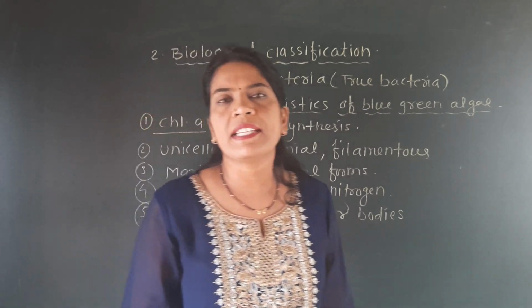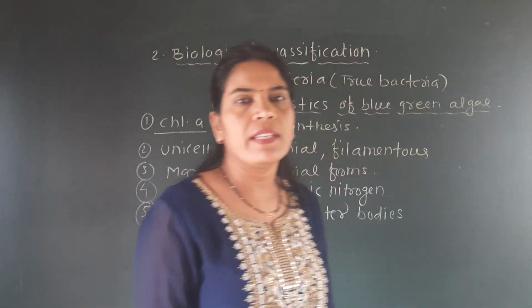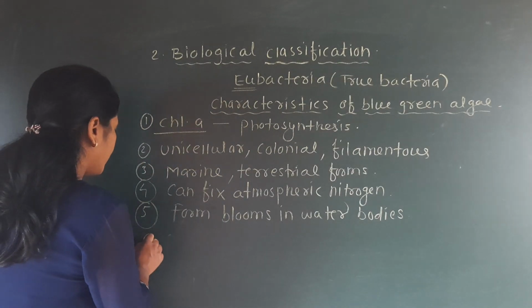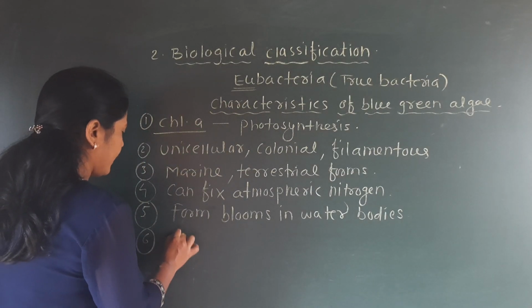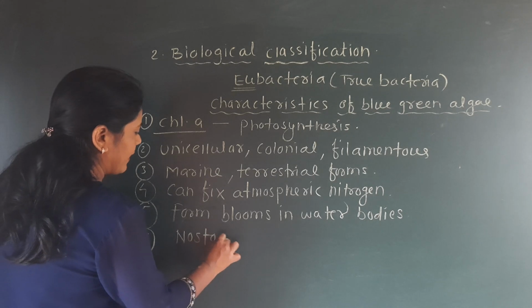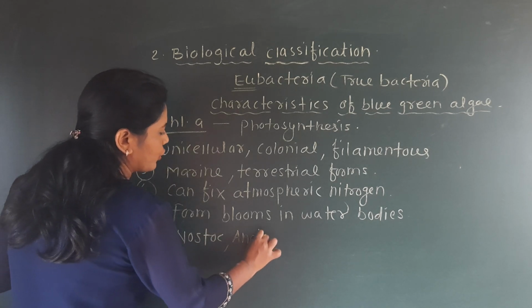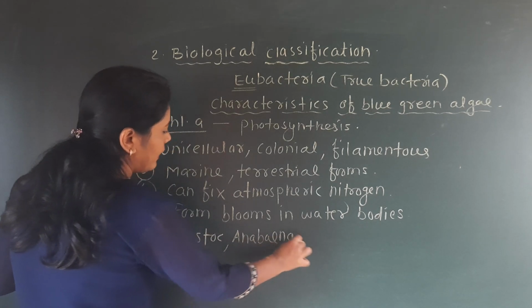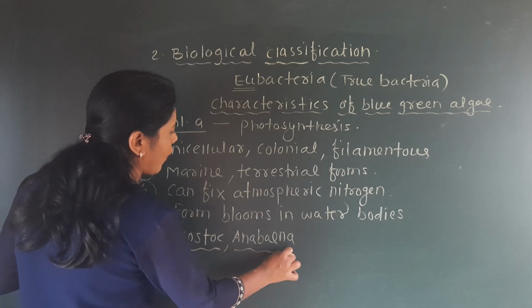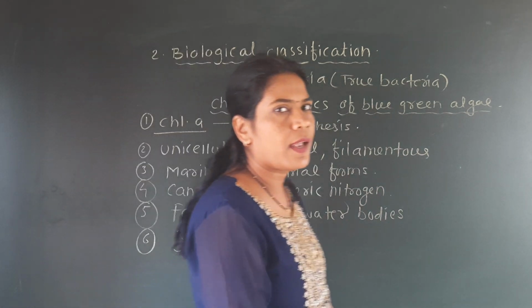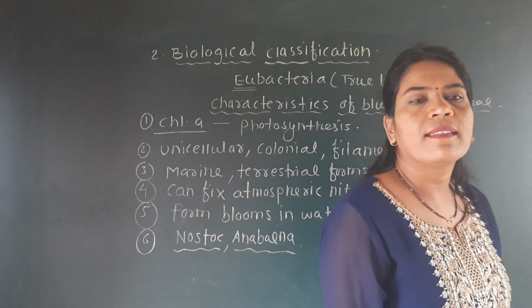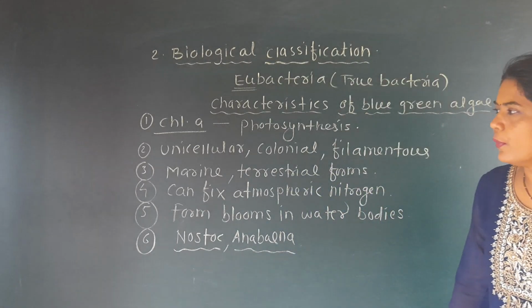It is the next characteristic, and the last one is the examples of the cyanobacteria, and they are Nostoc and Anabaena. Nostoc and Anabaena. These are the two examples of this blue bacteria, for example cyanobacteria or the blue green algae.